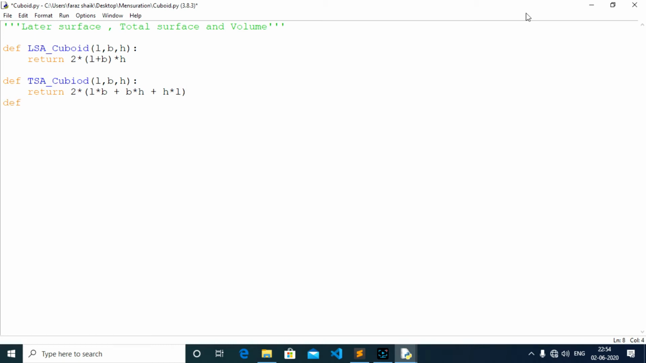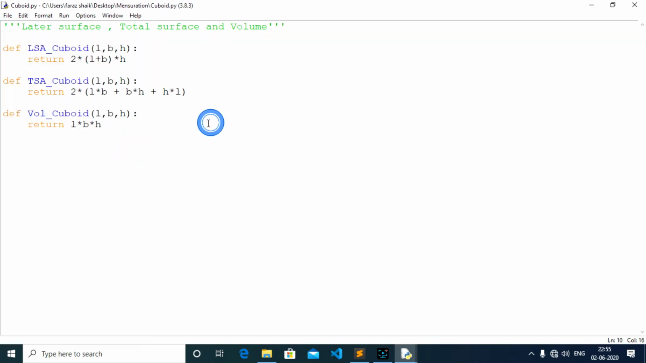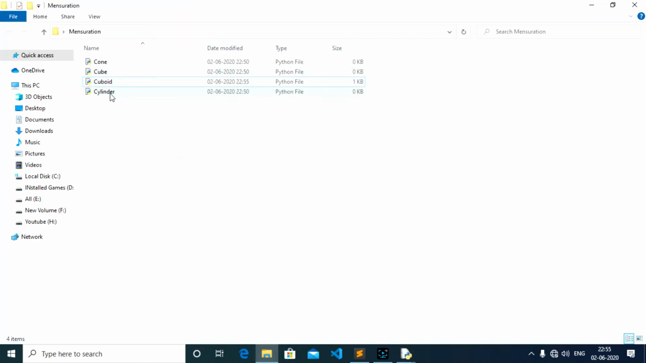Let me just move forward and create a volume of cuboid. Again it takes length, breadth, and height as the dimensions. Let me put a space here. Okay, so I'm gonna return L times B times H. So this is gonna be the volume of my cuboid. So this is how I've created my file. I'm gonna save it now. So that, let me just minimize it and create one more for you.